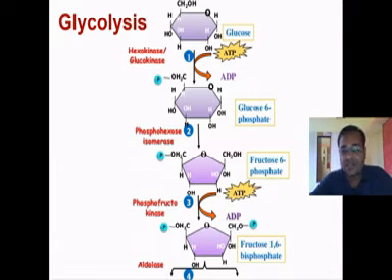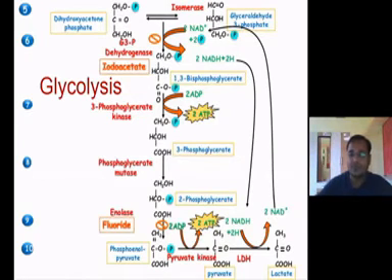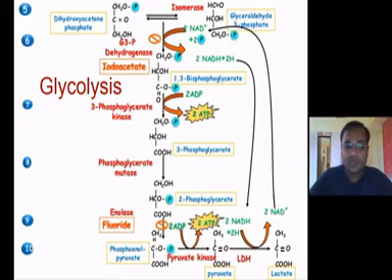And next is our stage. We learn about the payoff stage. In the next stage, fructose 1,6-diphosphate is split into three carbon compounds, one is dihydroxyacetone phosphate and the second is glyceraldehyde 3-phosphate, in the presence of the enzyme aldolase.